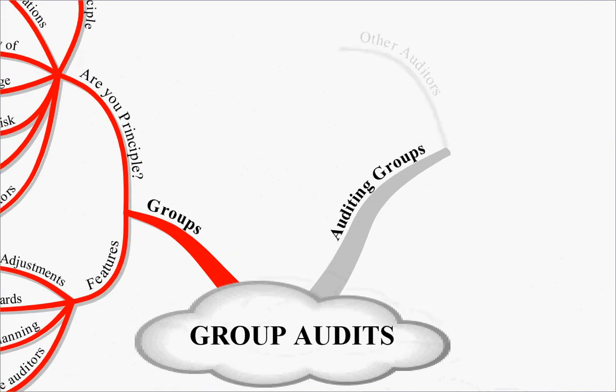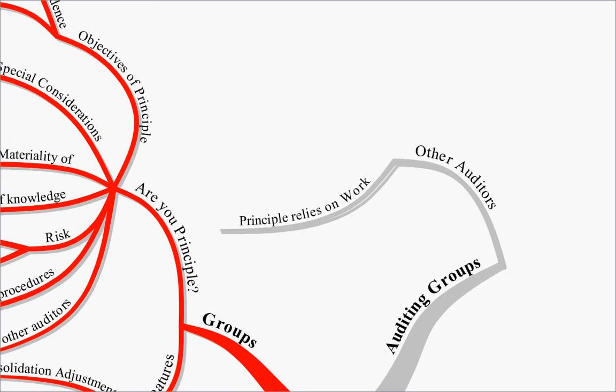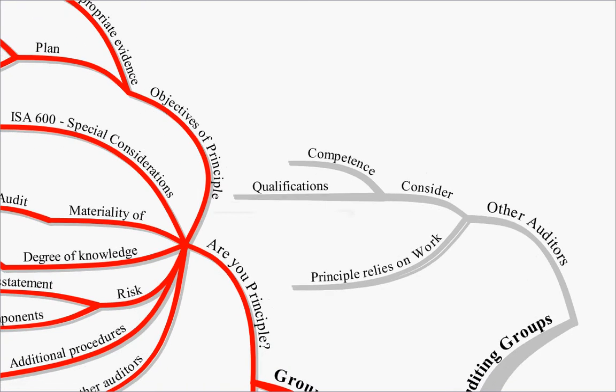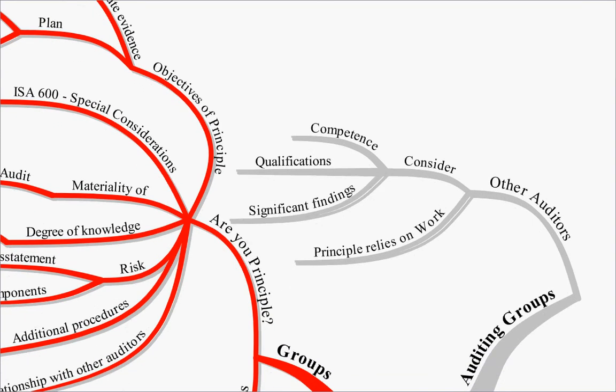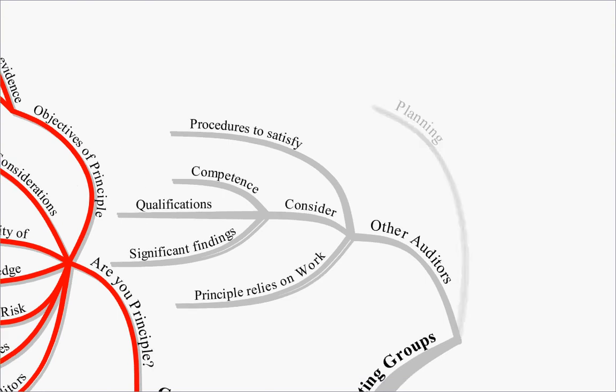Okay, so auditing groups. Well, first of all, the other auditors. The principal themselves will rely on the work of other auditors because they obviously won't be able to go and do all the other audit work in the different components of the business. So they will consider the competence of the other auditors, their qualifications, any significant findings they make. And what they'll have to do is undertake procedures to satisfy themselves that all of these things are present, that the other auditors are competent, they are suitably qualified, and the findings that they have made are appropriate.